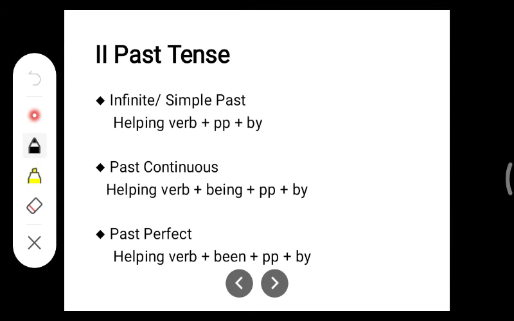So in simple words, if it is simple, simple present, past or even future, you will be using helping verb plus past participle, just past participle, that's it. If it is continuous, you have to use the ing form and then past participle. If it is perfect, then you have to use been and past participle. All other things will remain the same. I just hope you have understood. So let's begin.